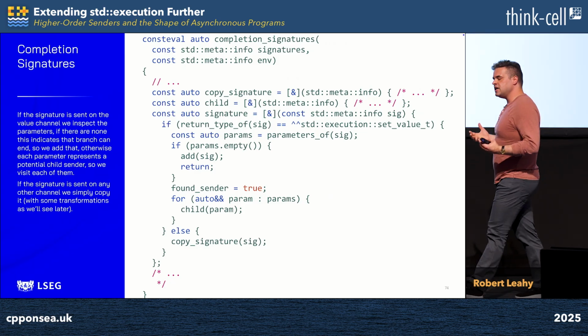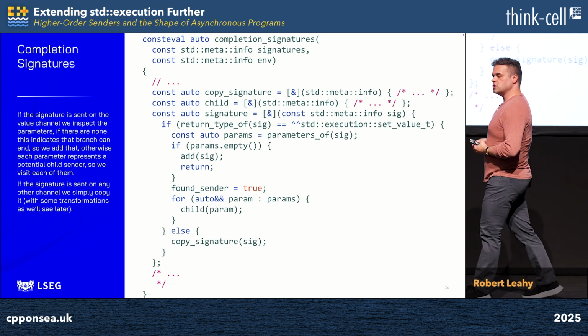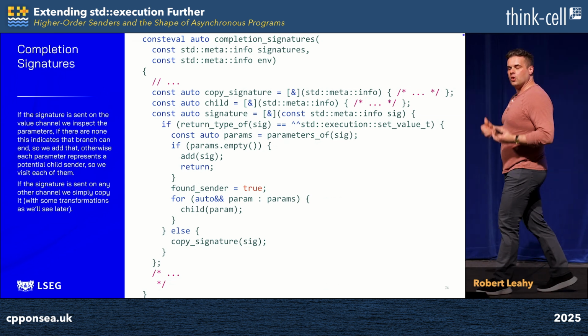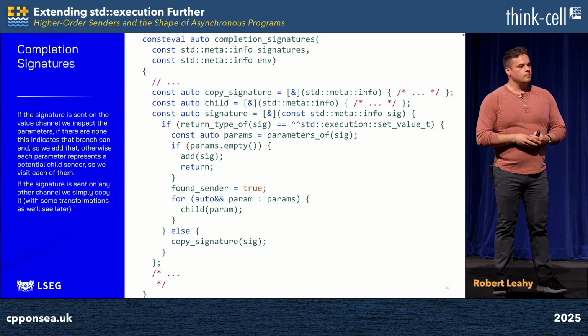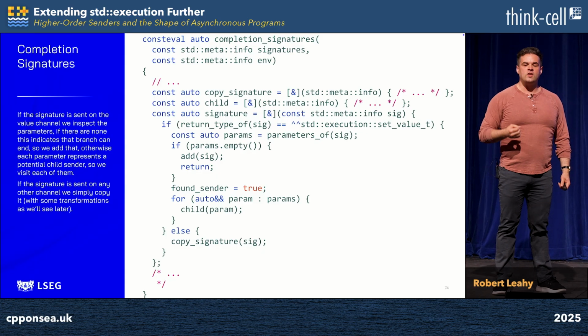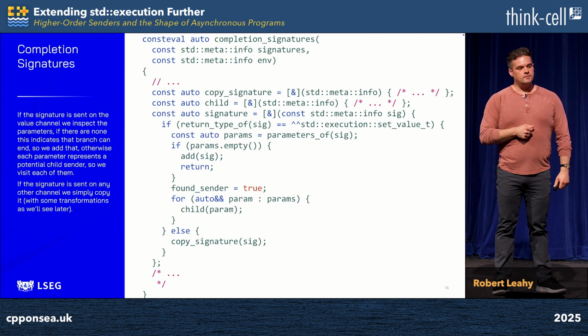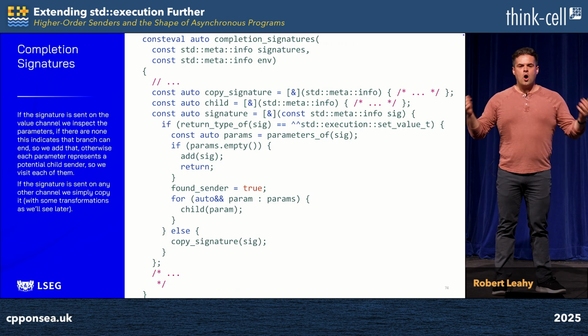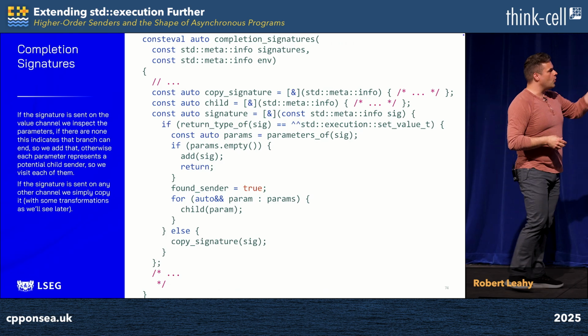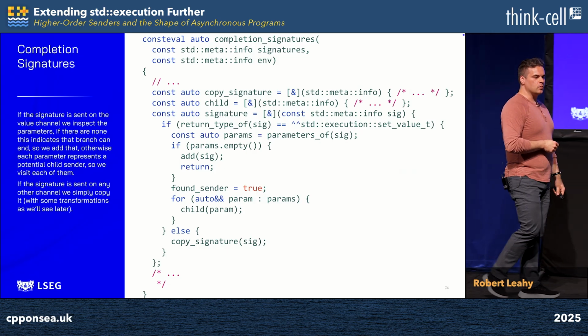If it's set_value_t, we have some complicated processing to do. Recall that set_value_t from the main sender has two meanings. It can mean end of file, or it can transmit new work. And so we special case the case where there are no parameters. This is simply the main sender letting us know that it can report end of file. And so we simply copy that across to the output set, and we move on to the next one. If, on the other hand, it has arguments that it's sending, each and every one of those must be a child sender. And so we loop over them and we invoke child, and then we're done.